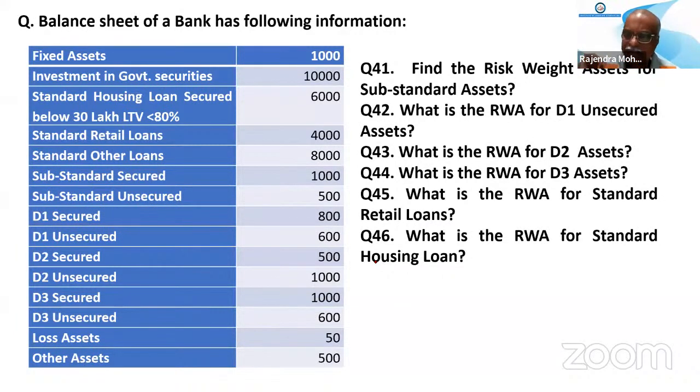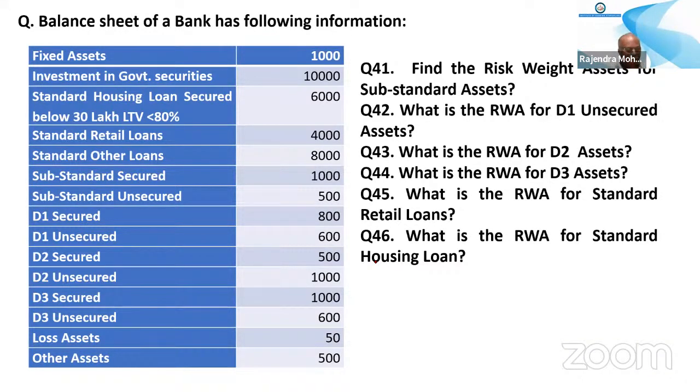Sir, some problems are coming with it in Tier 2, with some more calculation. No, you cannot do that in Tier 2. For the last 3 years, more than 3 years, it is in Tier 1. There might be something which has not been edited in the book, so those are very old questions. Do not follow that. In Basel 3 it is not Tier 2. The revaluation reserve is in Tier 1 only.